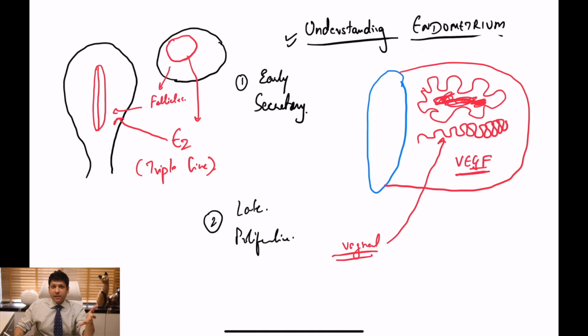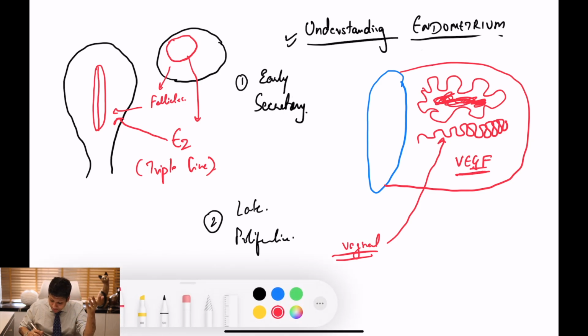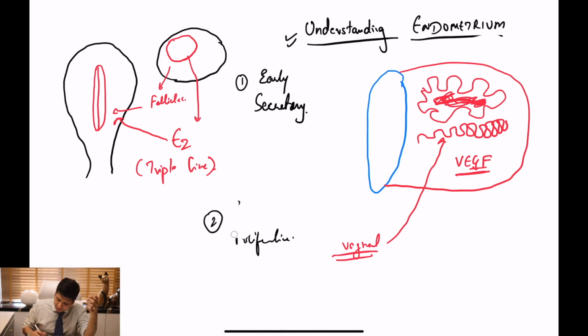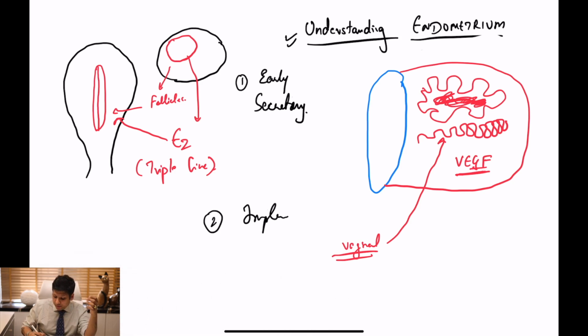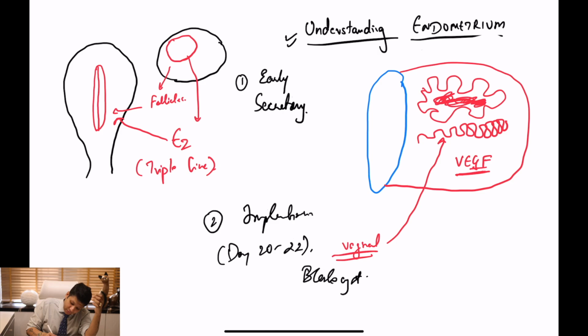After the early secretory phase is finished, we typically reach the phase of implantation, which is very important for us to understand. The only thing we need to know as far as implantation is concerned is that it usually occurs at around day 20 to 22 of the menstrual cycle. That is when a blastocyst enters from the fallopian tube into the uterine cavity.